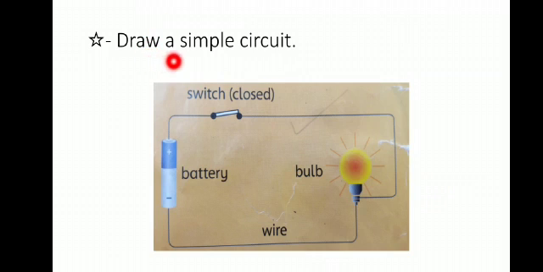Second question, draw a simple circuit. You have to draw a simple circuit which is closed. Beta, a circuit is completed when a switch is closed. So you have to draw a simple circuit, a closed circuit diagram, not an open circuit diagram. Okay.